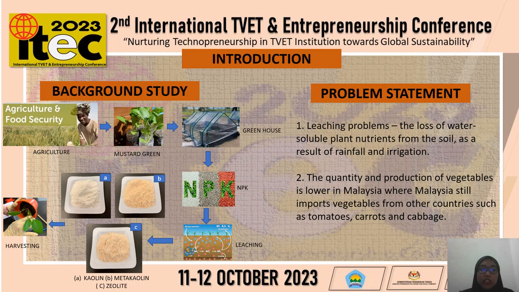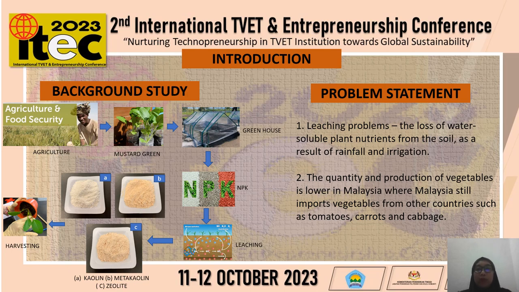For this research, I introduced to you three types of material engineering. The first one about the kaolin, the second one the metakaolin and the zeolite. Actually, the zeolite for this research, I successfully synthesized by myself from the kaolin, metakaolin and into the zeolite by hydrothermal synthesis with the specific parameter. And then after these three materials are amended in soil to decrease the leaching problem and also to increase the growth in this research. So we harvest this mustard green to check the growth and analyze by using the statistical one-way ANOVA.